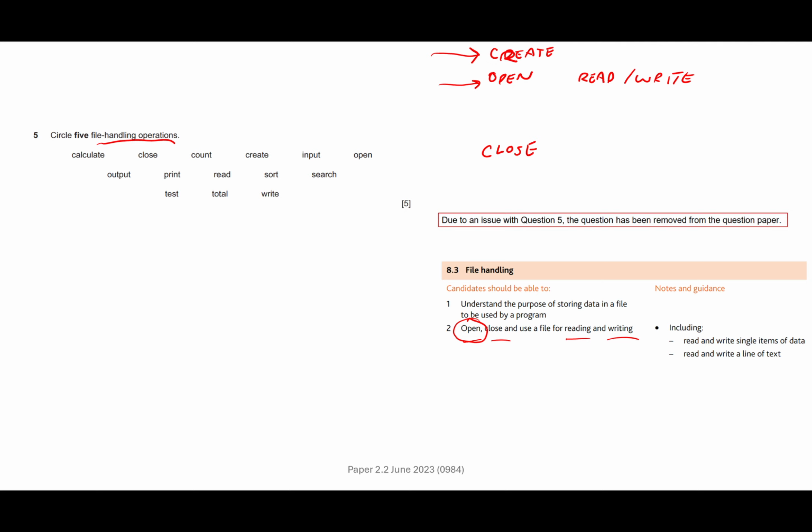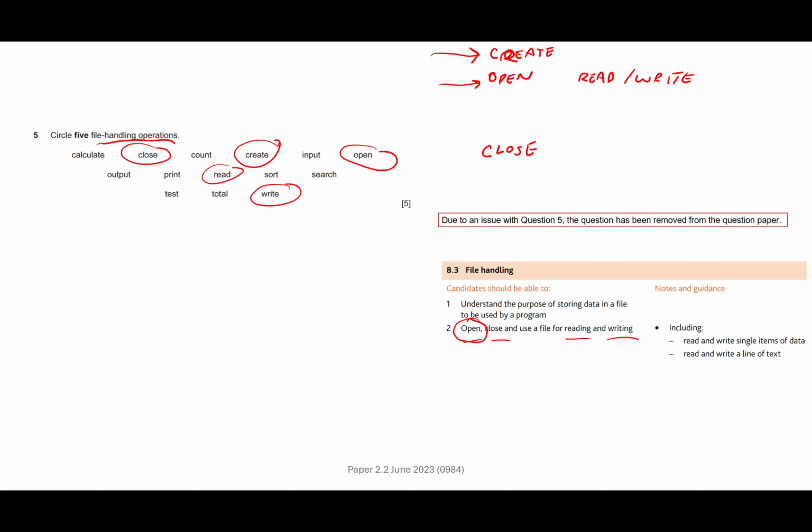But anyway, we can actually find these words here. So we can open the file. If we open a file, we must always close the file. When we open it, we choose whether to open it in read mode or we open it in write mode. And if the file doesn't exist, then we can create it.